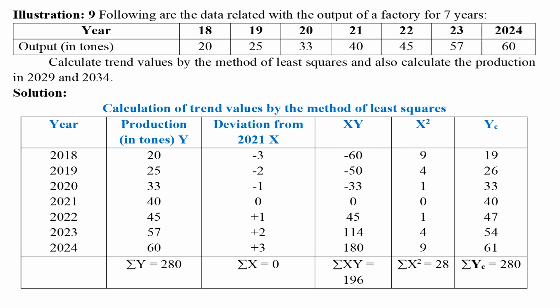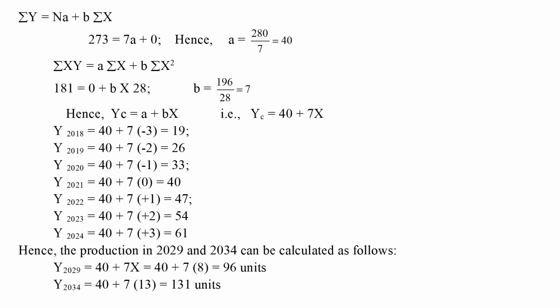In the last column, trend values are calculated and the workings should be written. The total of it equals the total of the second column. Trend values are calculated through the equations. Sigma y equals na plus b sigma x. 273 equals 7a plus 0, hence a equals 280 by 7 equals 40.